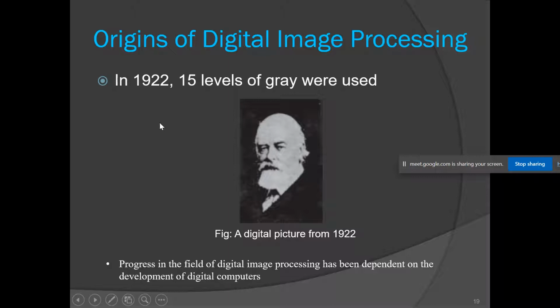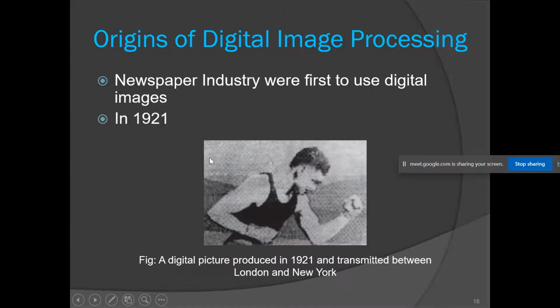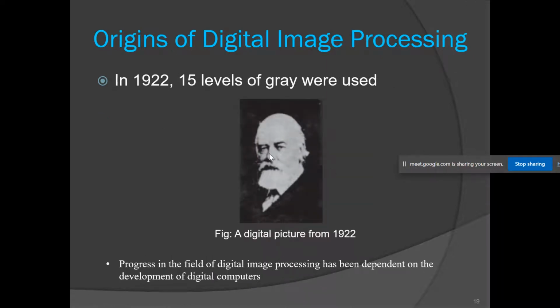In that period, some advancement was done, and this image is captured using 5 levels of gray. That's why you can see a better tonal quality and better resolution for this image. But up till now there was no role of computers involved in these applications. That's why we cannot regard these applications as digital image processing tasks. Actually the progress of the field of digital image processing has been dependent on the development of digital computers. In this period there were no digital computers.